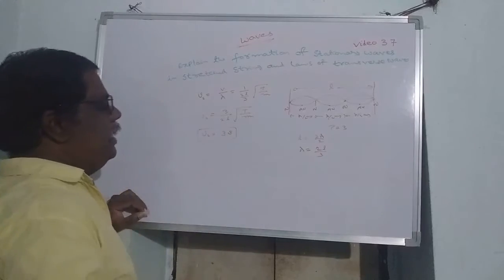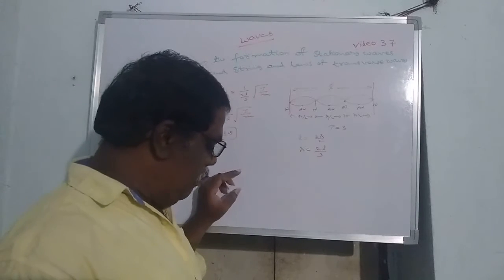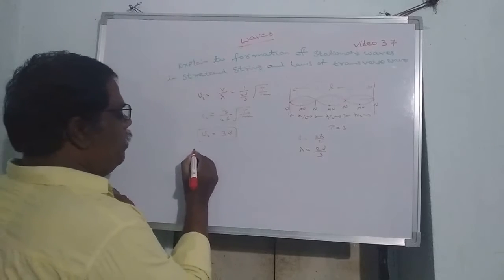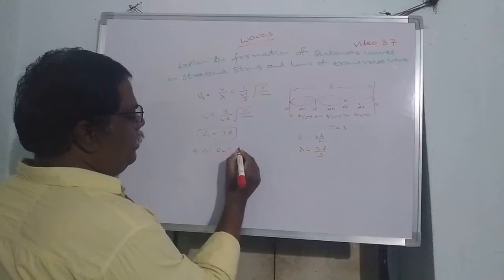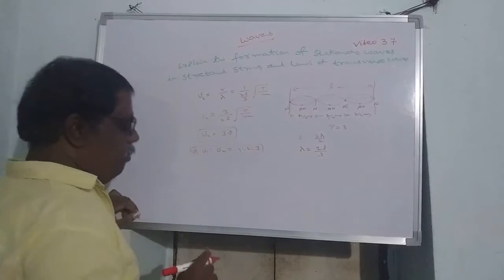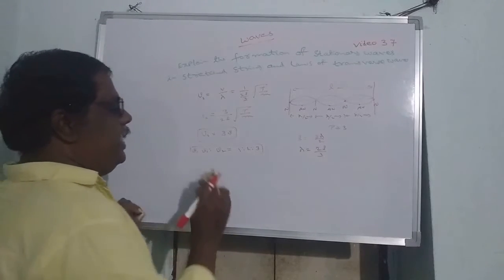So this is the second overtone or third harmonic. So the ratio between mu, mu1, mu2 is equal to 1:2:3. All harmonics are possible in case of stationary waves in a stretched string.